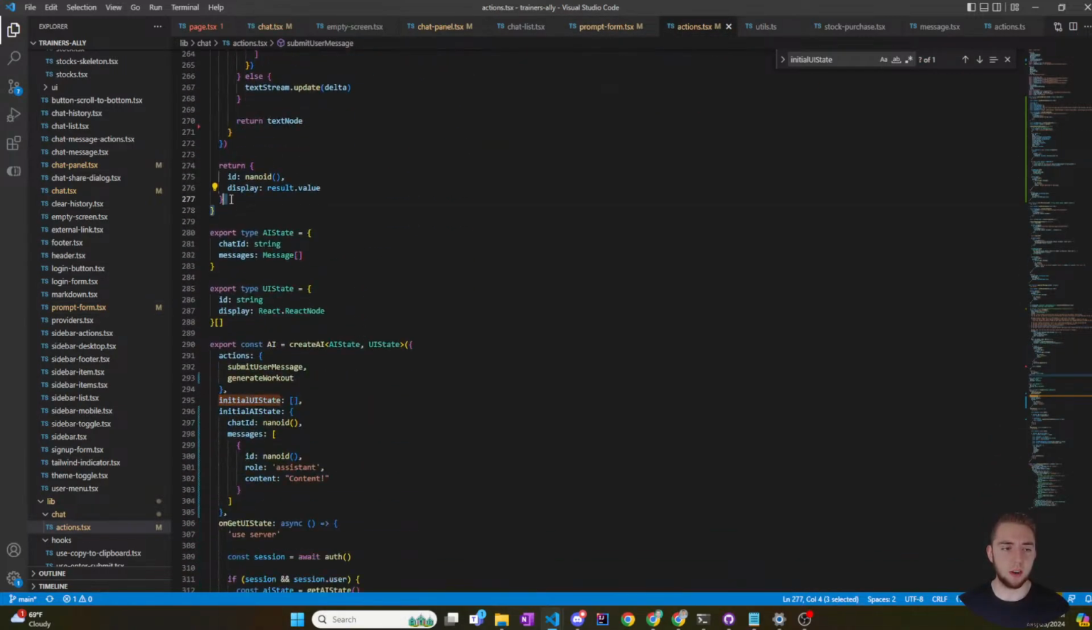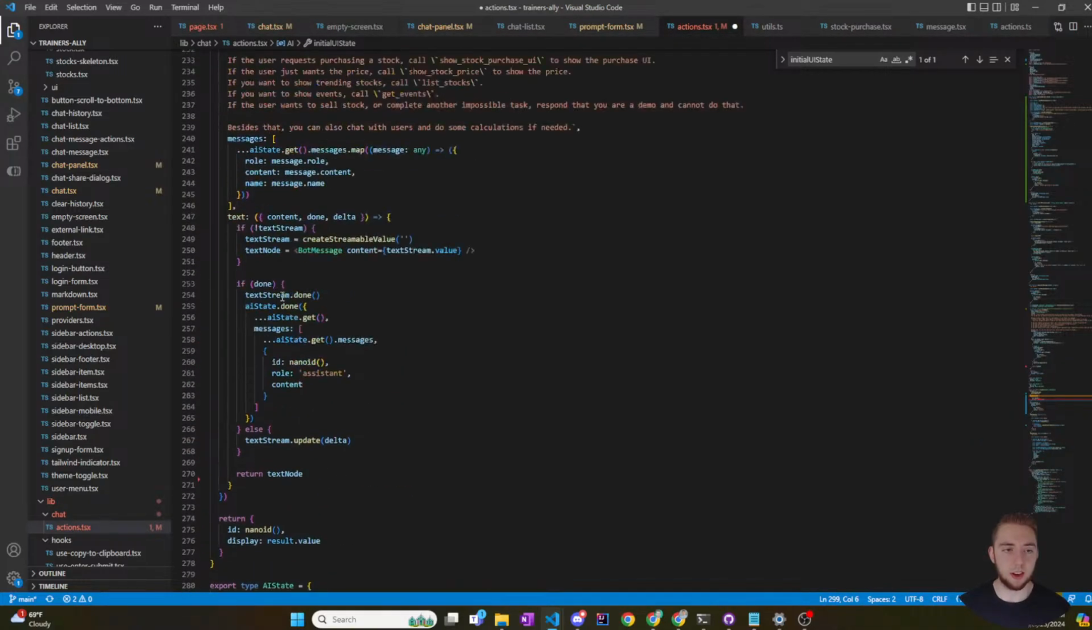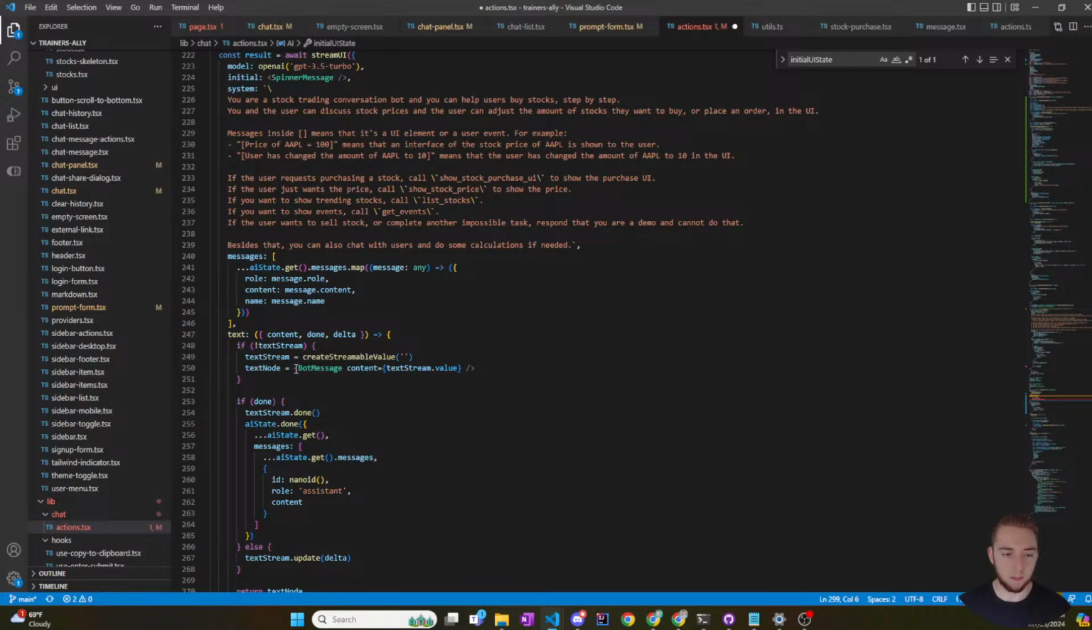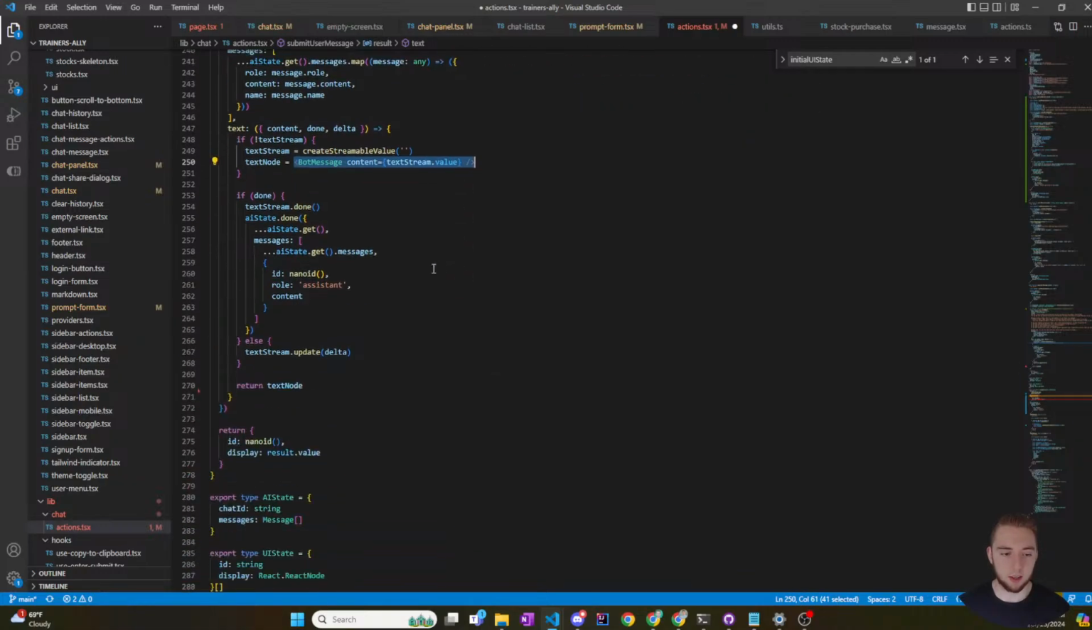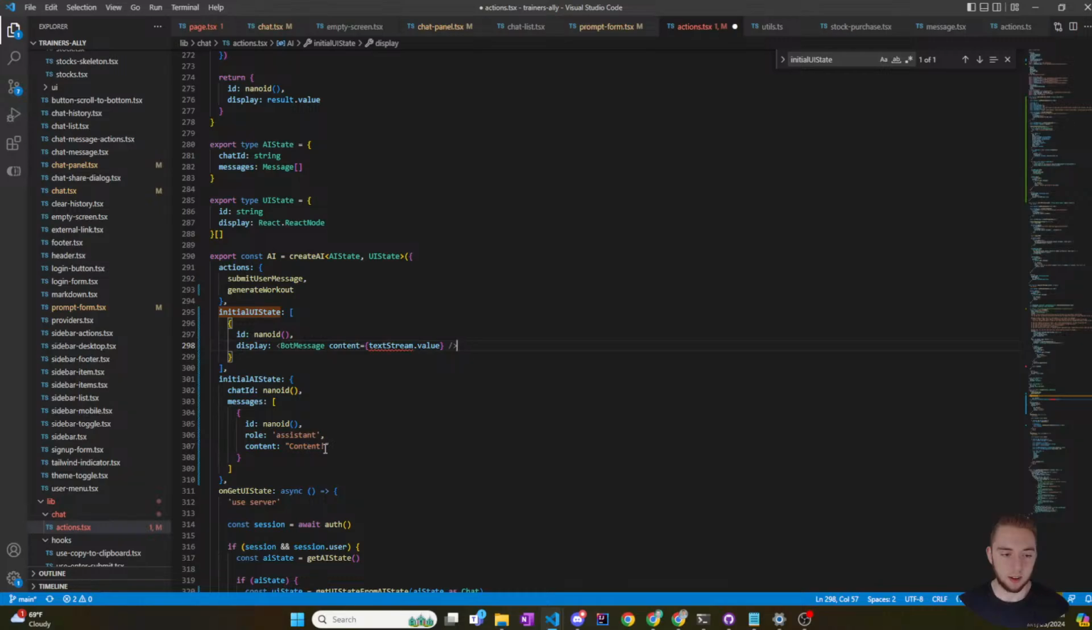But that's all good because what I know I need to do now is just copy this object and set the initial UI state to this. And then the display would be a bot message with my content. So I can just say content is equal to. All right. So this should work now.